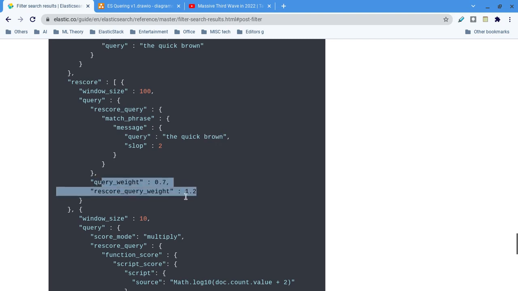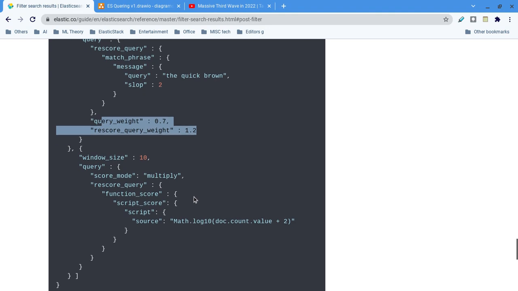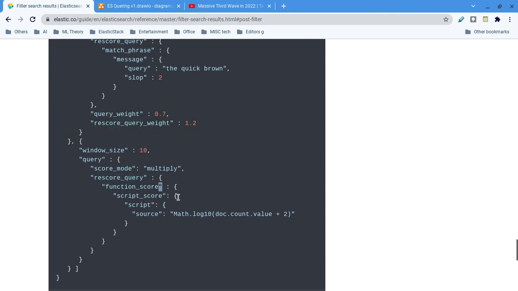This is another rescoring function. We are using function scoring here, with some manipulations: logarithm base 10 of the document count value. Obviously I think it will be the total count. Let's say 100 records in this index, then plus 2. That is how the score value is applied for this rescore.